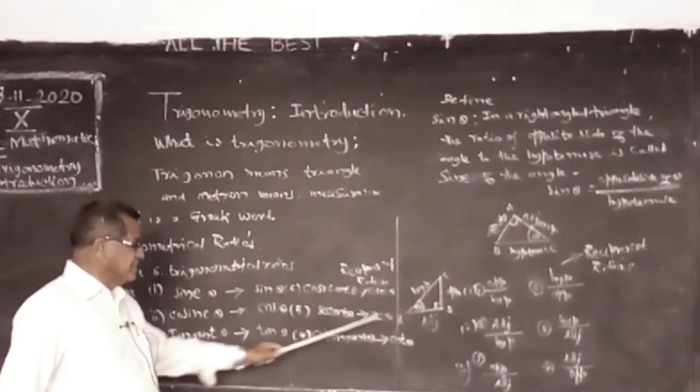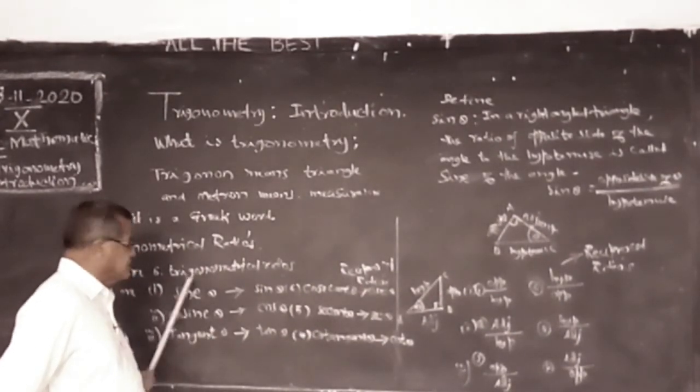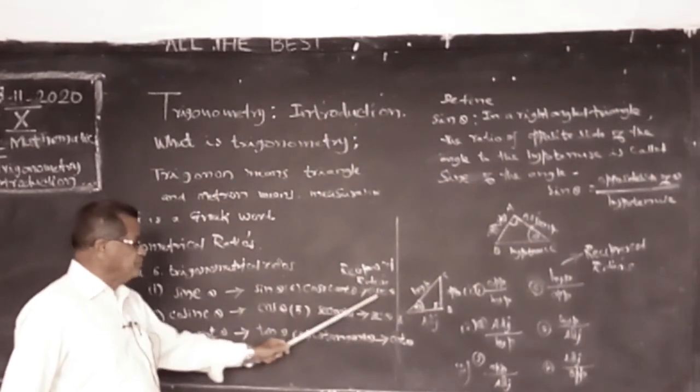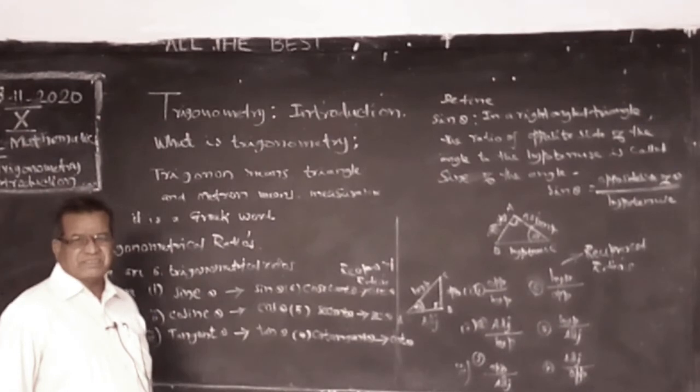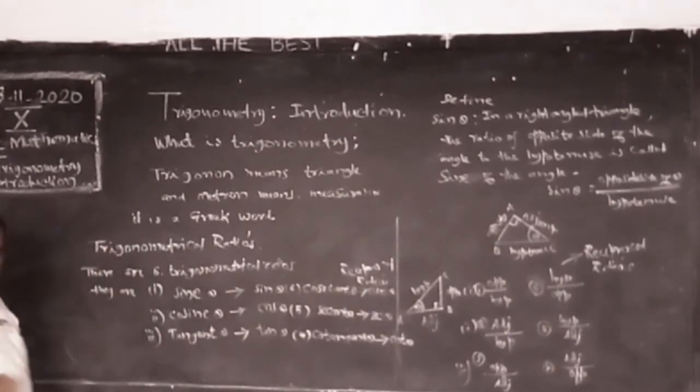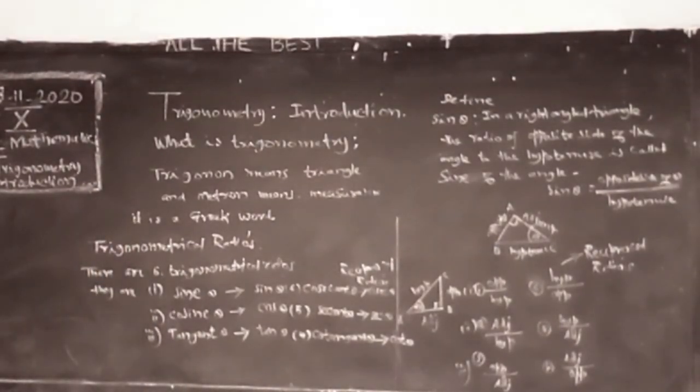And the reciprocal of sin theta is cosec theta. Reciprocals: number 1, sin theta reciprocal is cosec theta, number 2, cos theta reciprocal is sec theta, and third, tan theta reciprocal is cot theta.